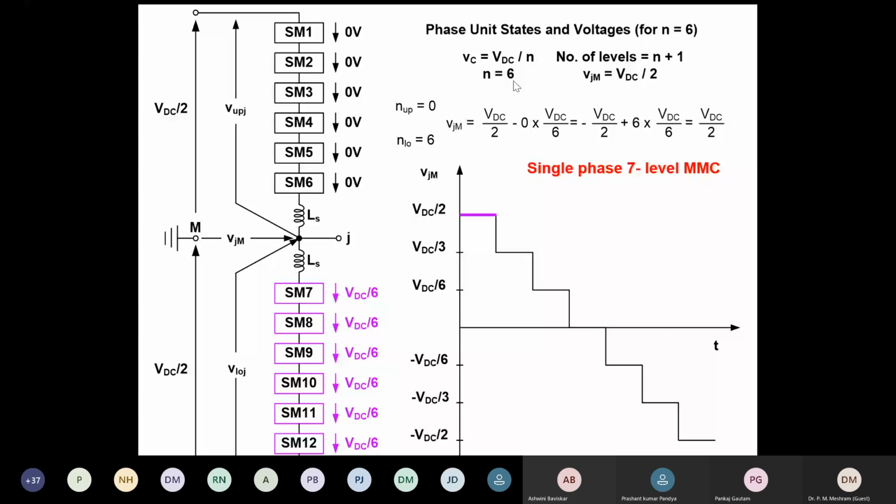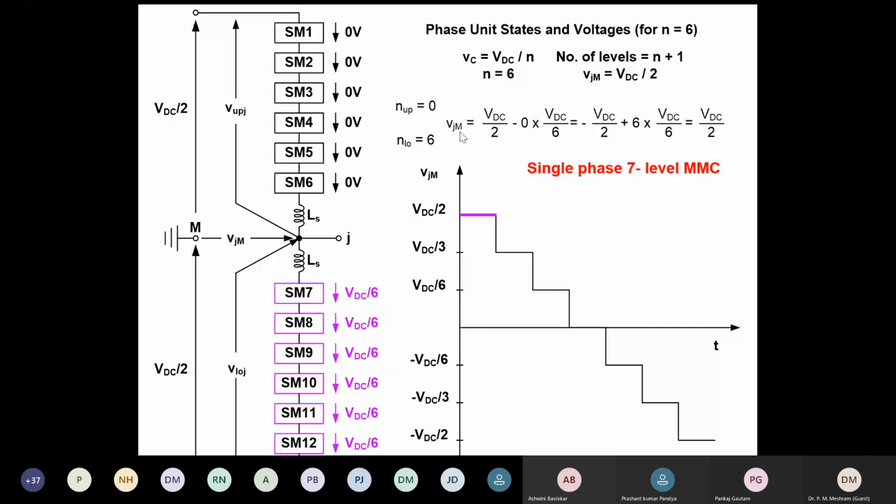submodules per arm. Arm has two arms. One is positive, another is negative arm. So this is per arm. Now how many levels I get? This is n plus 1. So if I put 6 plus 1, I will get 7 levels. So you see here, now upper number of submodules on is 0, lower is 6.